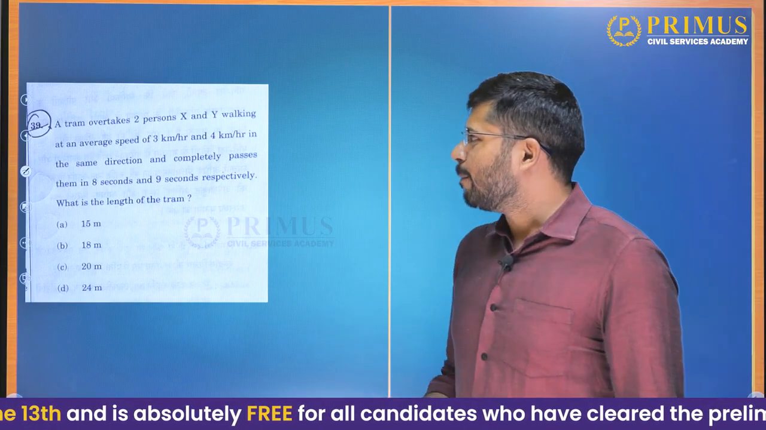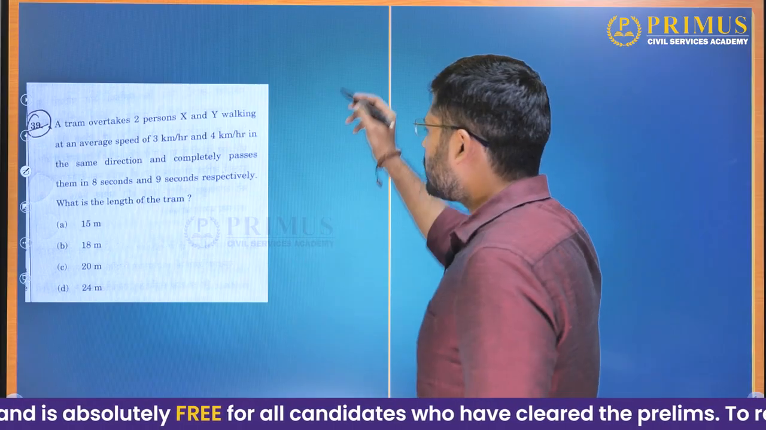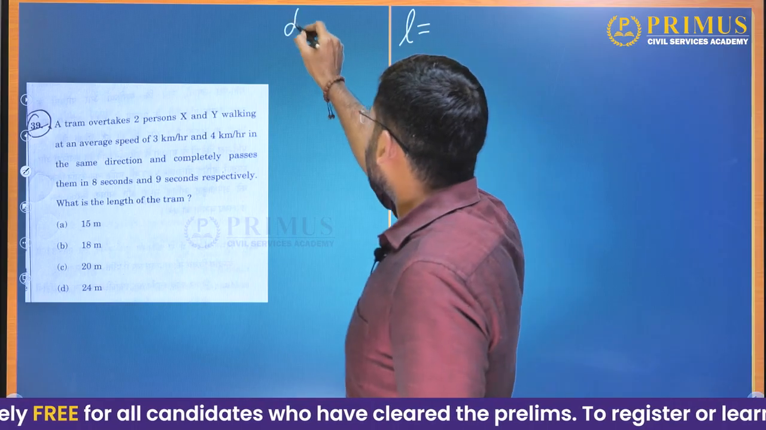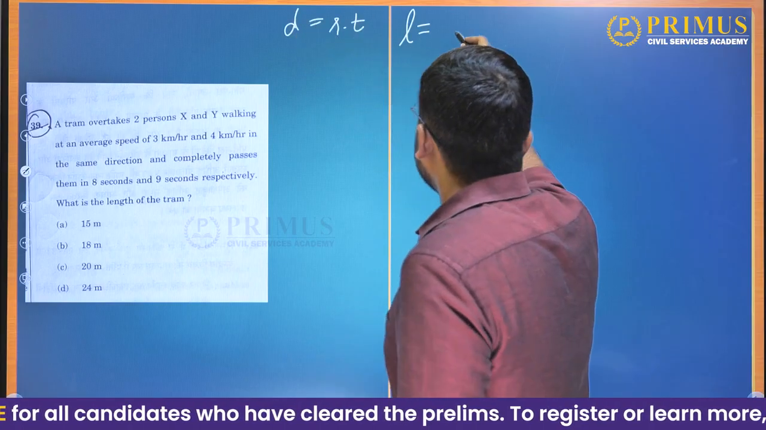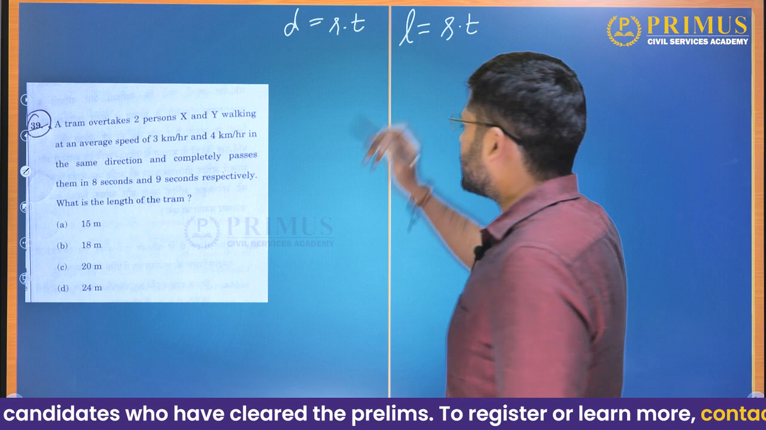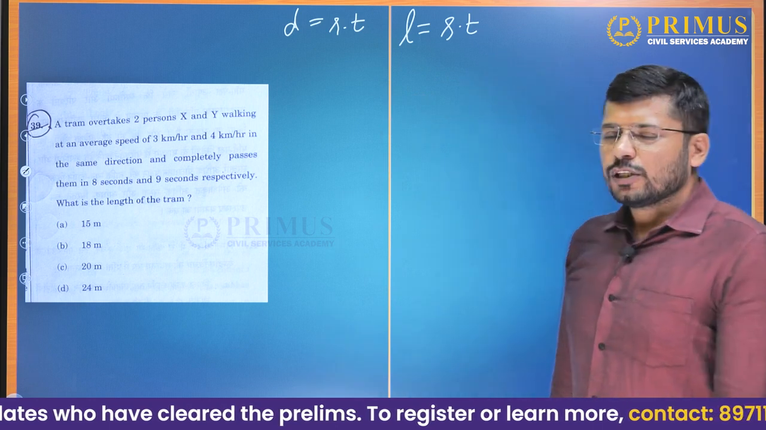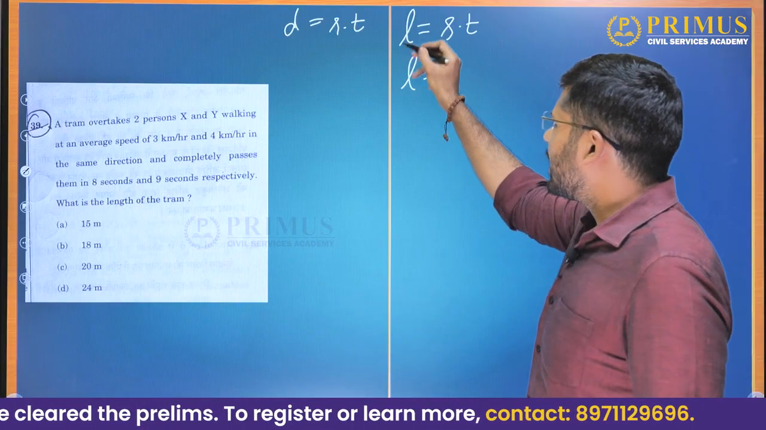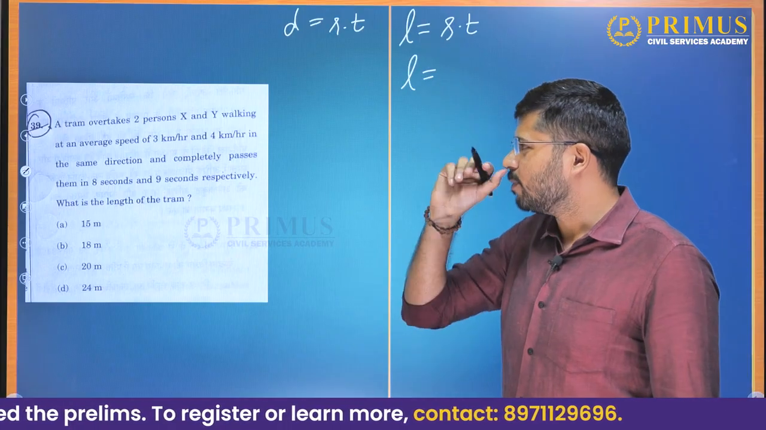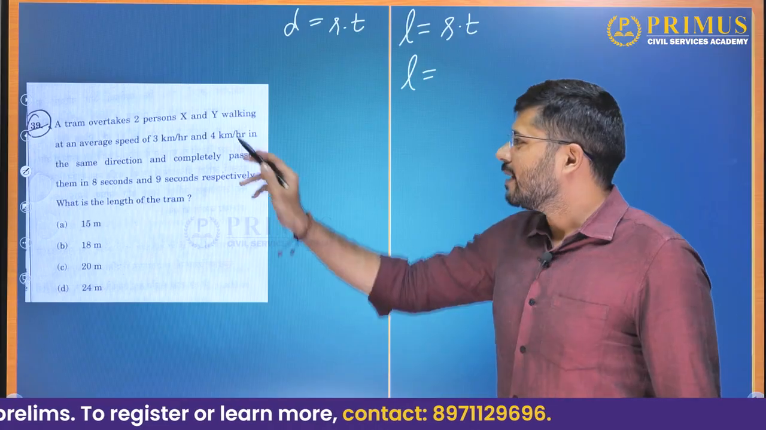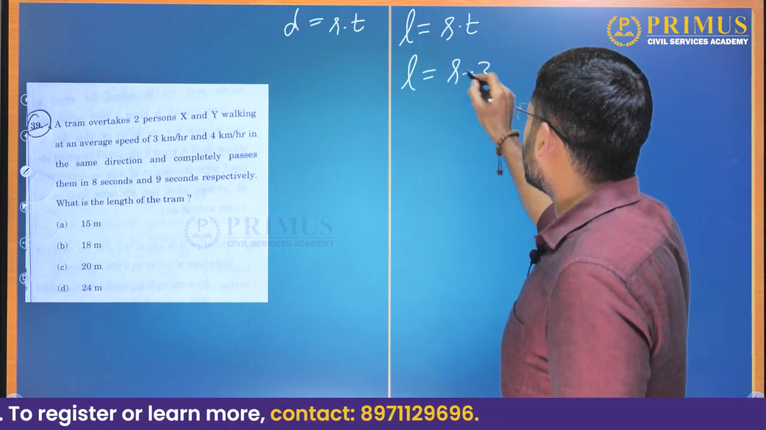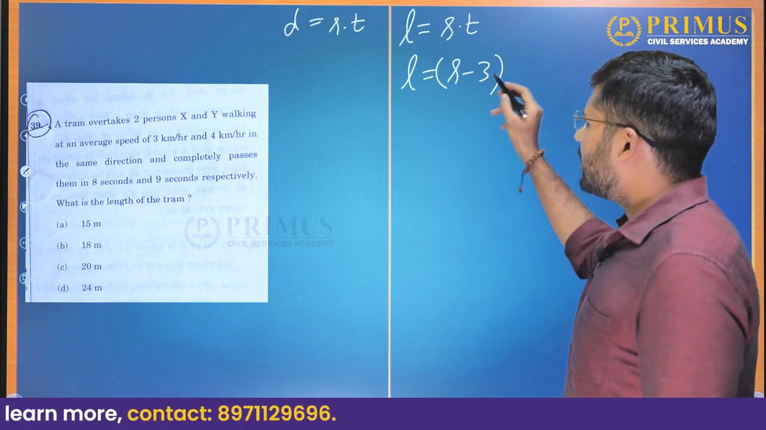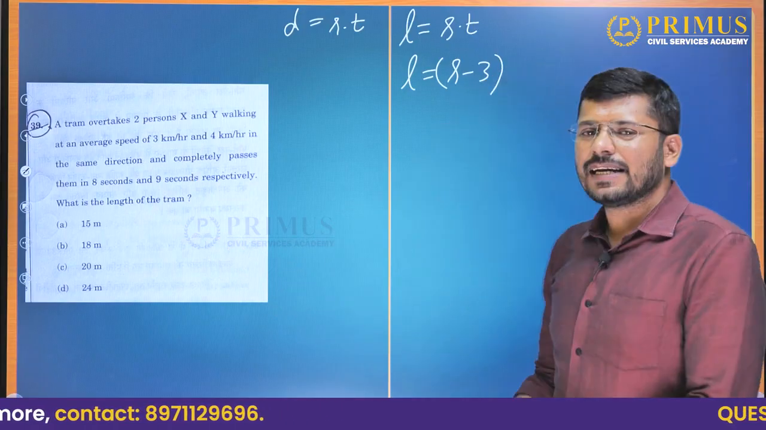Let the speed of the tram be S. The length of the tram is given by the formula d = st, distance equals speed into time. The length of the tram will remain L. The speed of the tram is S, so the relative speed will be S minus 3, and the time is 8 seconds. But this 3 km per hour is in kilometers per hour.